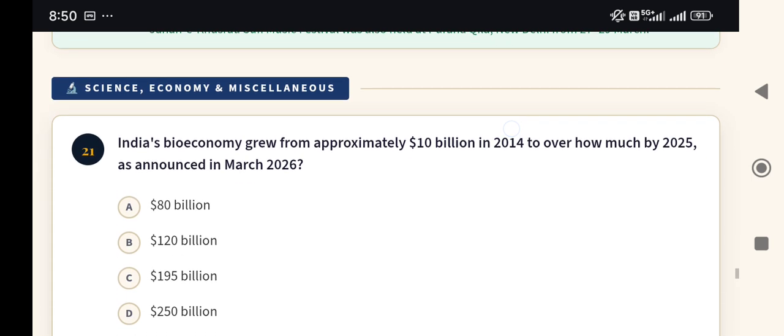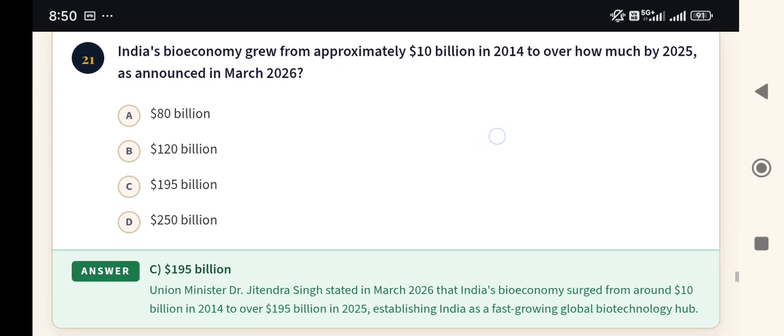Here the question number 21 is India's bioeconomy grew from approximately $10 billion in 2014 to over how much by 2025 as announced in March 2026. And here the options are $80 billion, $120 billion, $195 billion, $250 billion. And the answer is $195 billion.